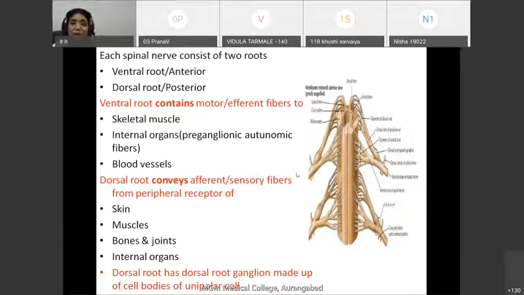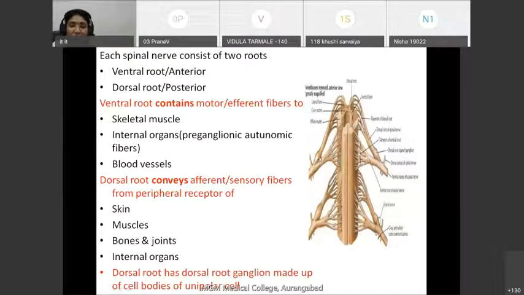And this dorsal root has a ganglion called the dorsal root ganglion, also known as the spinal ganglion. As you know, a ganglion is nothing but a collection of nerve cell bodies.